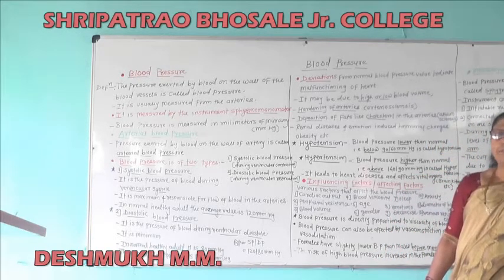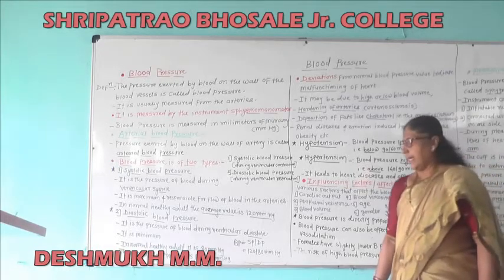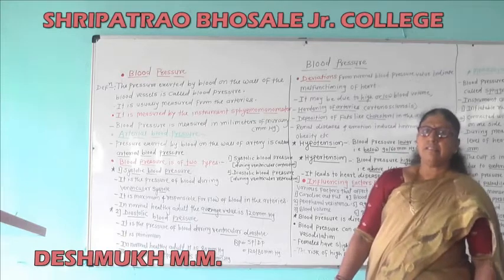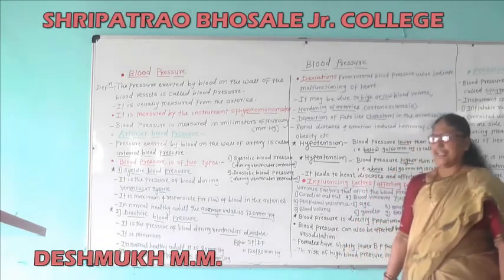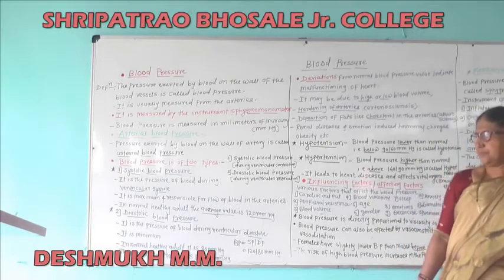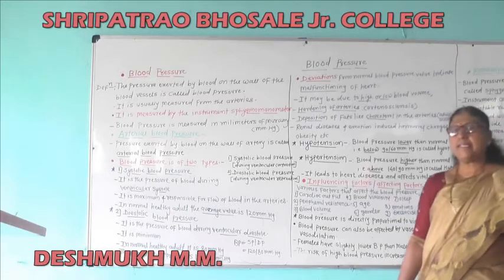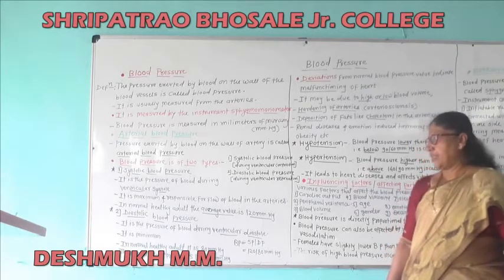It is minimum. In a normal healthy adult, it is 80 mmHg.